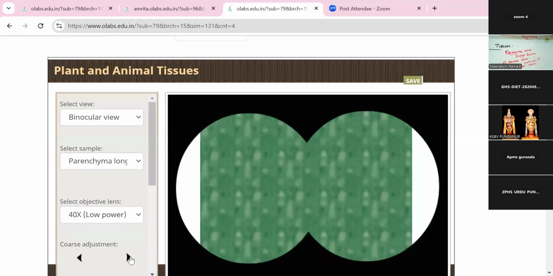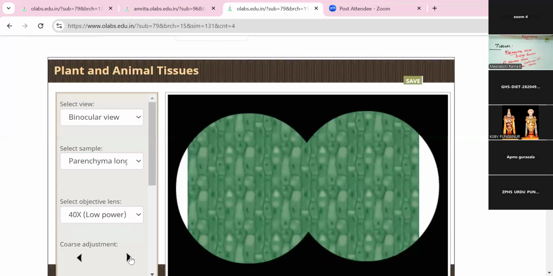Yes, I adjusted the microscope. Yes, this is the parenchyma longitudinal cell structure. There are different kinds of cell structure present. We know that concept. There are different kinds of cells: parenchyma, collenchyma, sclerenchyma. These are all the kinds of cell structure. So this is the structure of the parenchyma longitudinal part. Okay. So the next one is